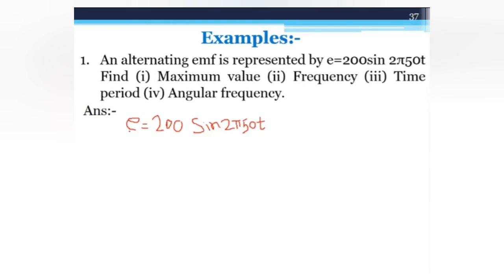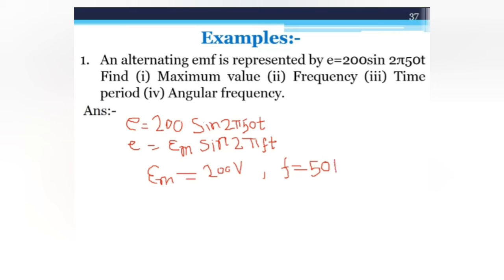So compare this equation with E is equal to Em sine 2 pi ft. By comparing these two equations, you will get the maximum value of EMF, Em is equal to 200 volt. Similarly, f is equal to 50 hertz. So the first two parts are over, frequency and the maximum value.